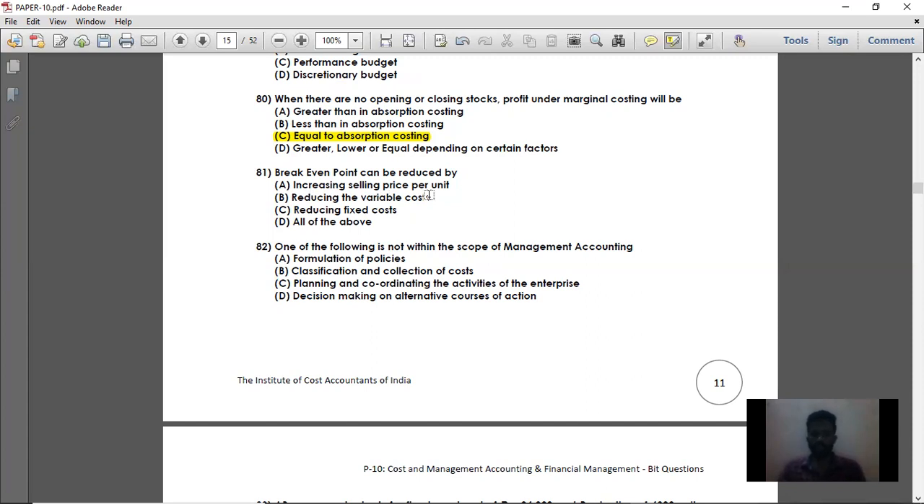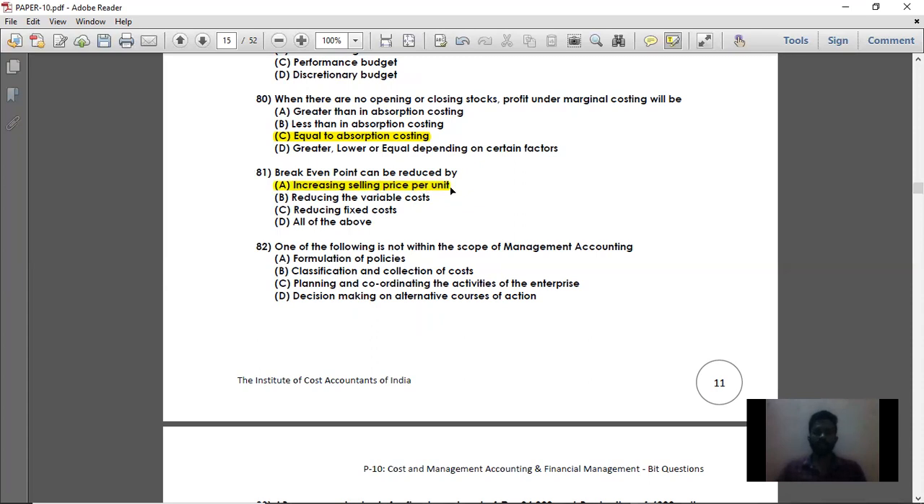Suppose you are producing 10,000 units, so your total break-even point sales is 2 lakhs. 10,000 into 20 gives you 2 lakhs. Whereas if you increase the selling price to 50 rupees, then 2 lakhs divided by 50 rupees, your break-even point in units will fall to 4,000 units. So your BEP is reduced from 10,000 to 4,000. When there is an increase in selling price per unit, your BEP sales units will fall. So option A is the right answer.